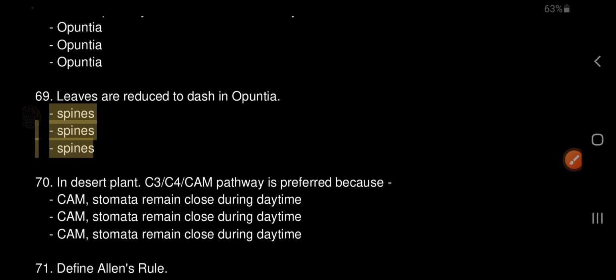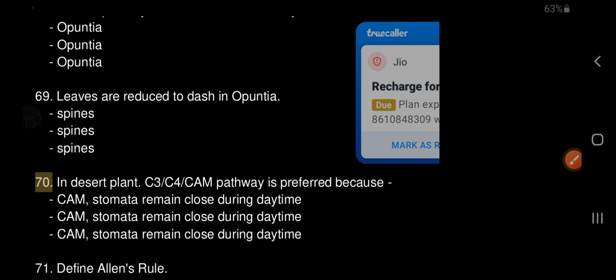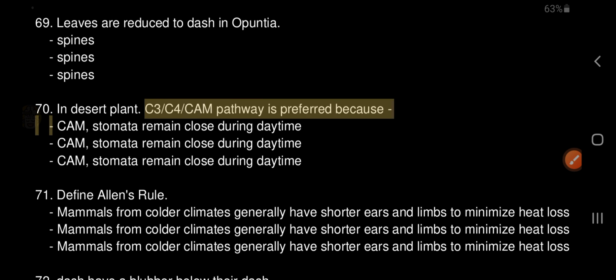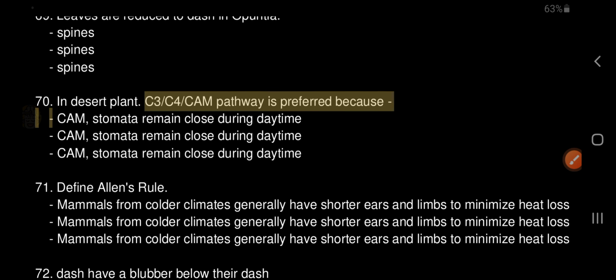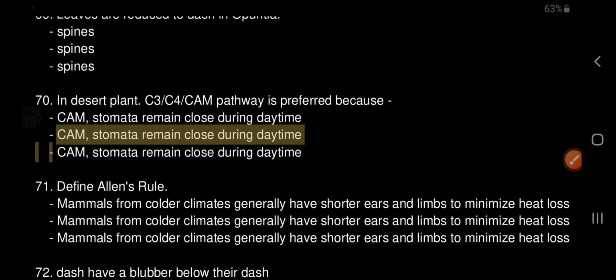Spines. 70. In desert plants, C3, C4, CAM pathway is preferred because in CAM, stomata remain closed during daytime. CAM.